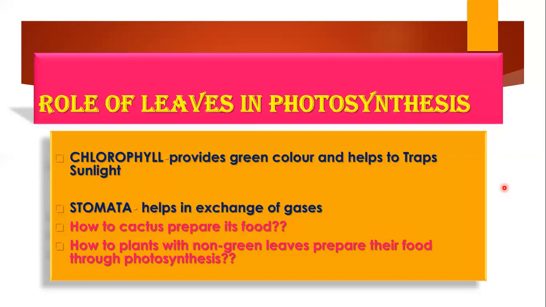So the answer is, in all such leaves, green color is also present. Yes, green color is also present in addition to red, yellow, brown, purple, or other colors. However, the amount of these colors or other pigments is very high in comparison to the green color.